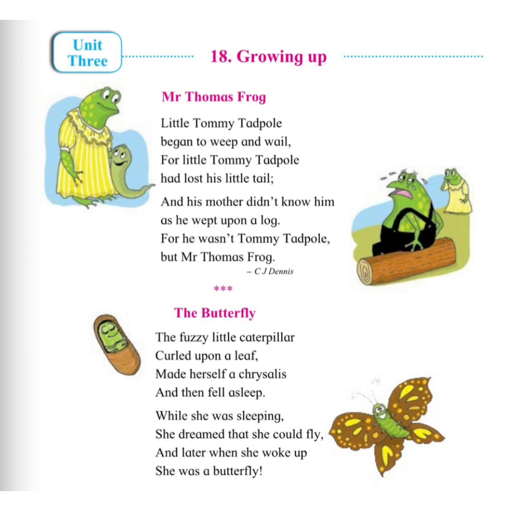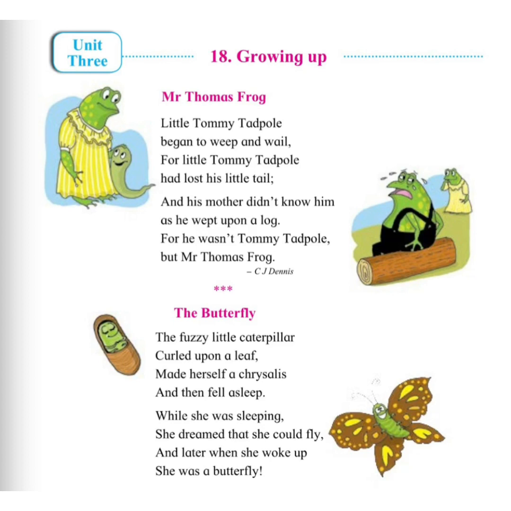Mr. Thomas Frog. Little Tommy Tadpole began to weep and wail, for little Tommy Tadpole had lost his little tail. And his mother didn't know him, as he wept upon a log, for he wasn't Tommy Tadpole, but Mr. Thomas Frog. Next one is The Butterfly. The fuzzy little caterpillar curled upon a leaf, made herself a chrysalis, and then fell asleep. While she was sleeping, she dreamed that she could fly. And later, when she woke up, she was a butterfly.